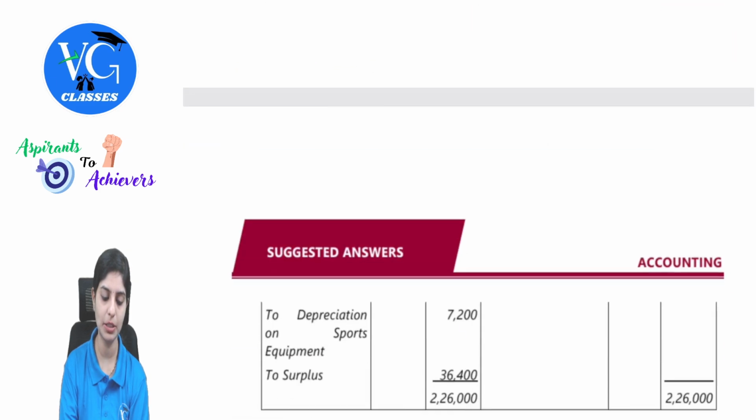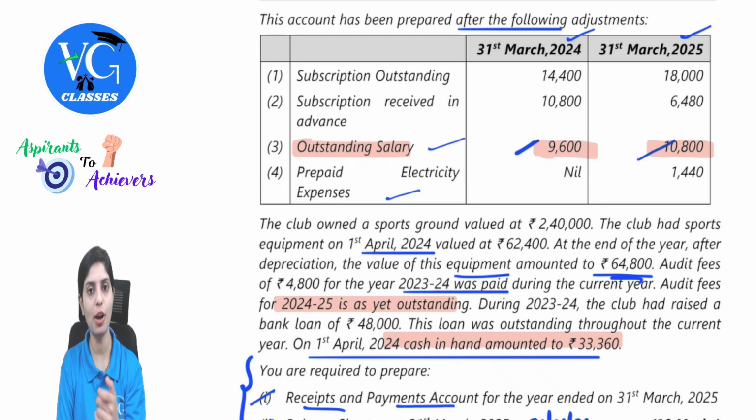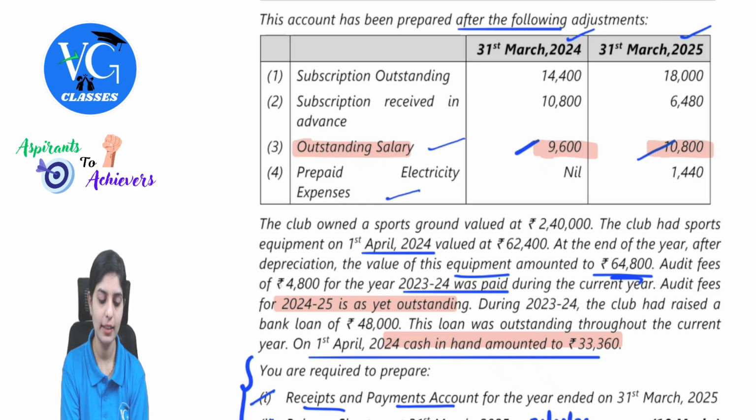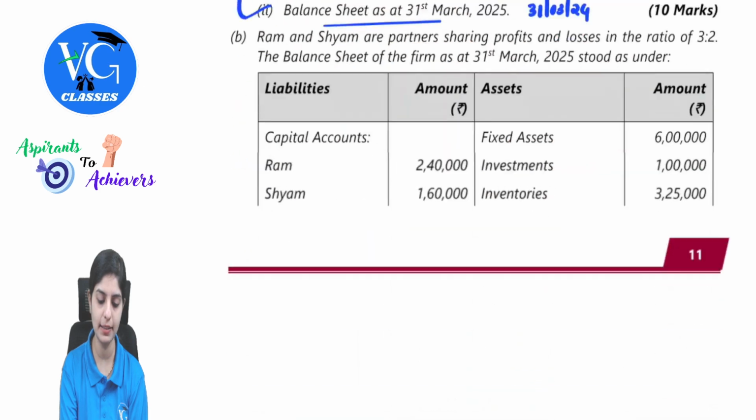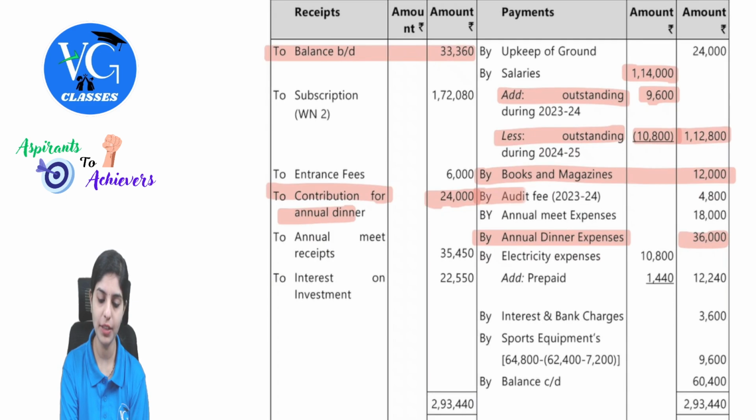For audit fees, there was some adjustment. What was the adjustment? See, audit fee of 4,800 for the year 23-24 was paid during the current year. In the receipts and payments account, we do not consider whether it is past, present or future expenses or income. We just consider the inflow or outflow. So this was the expense pertaining to the previous year, but it is paid in the current year. So that we will record in the receipts and payments account for 4,800. See here in the receipts and payments account, by audit fees 4,800. That is what has been recorded.